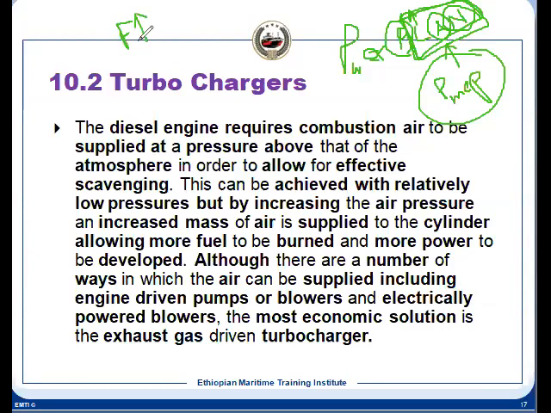Once we increase the fuel, we need to increase the air quantity to maintain the correct air fuel ratio.